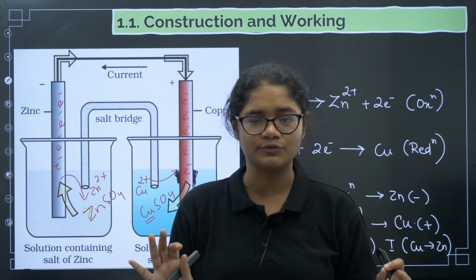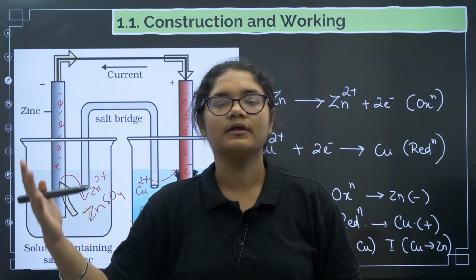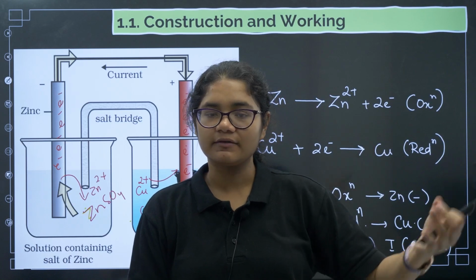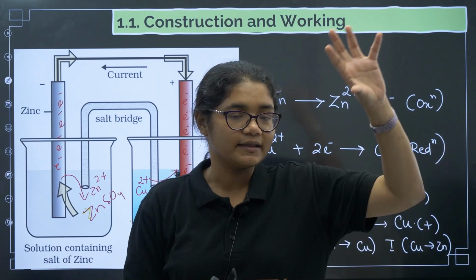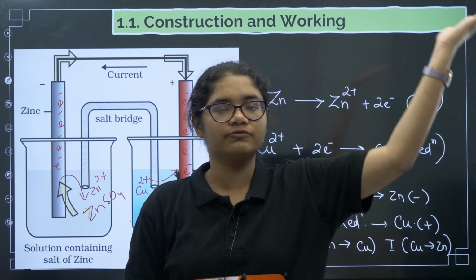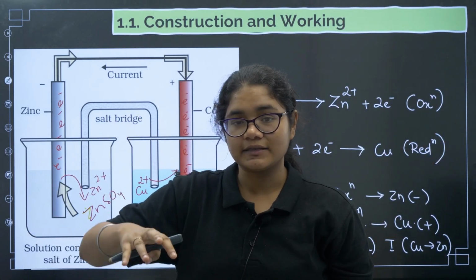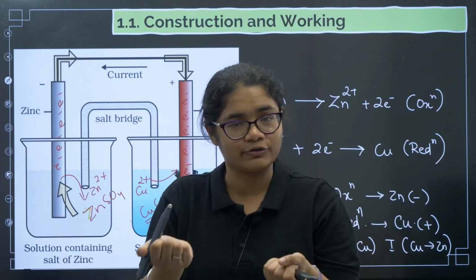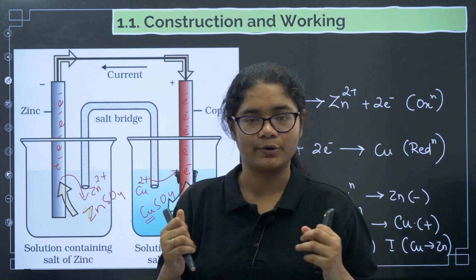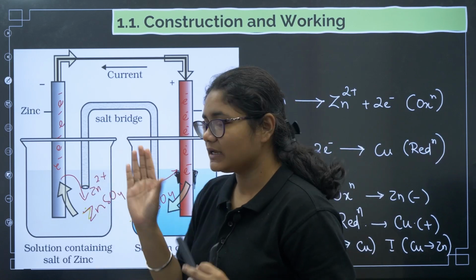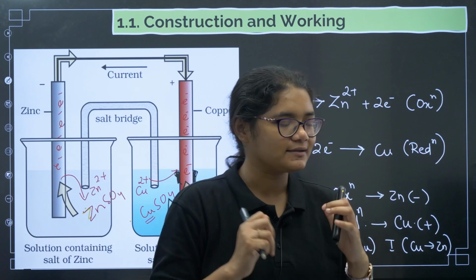Very simple working, students. There is a zinc rod dipped in a zinc solution. There is a copper rod dipped in a copper solution. Now zinc will lose electrons and Zn2+ will come into the solution. Then the electrons present in the rod will move through the external circuit and come to the other side. Cu2+ present in the solution will run and take these electrons, get reduced, and stick to the copper rod. So with time what will happen? The zinc rod will become thin, the copper rod will become fat, right? So that is what is happening.